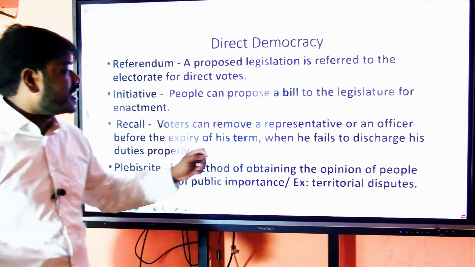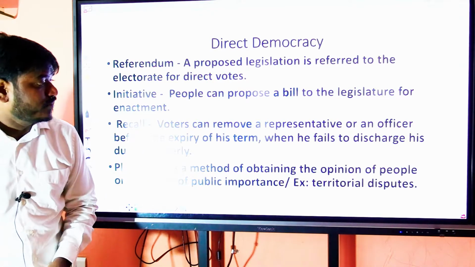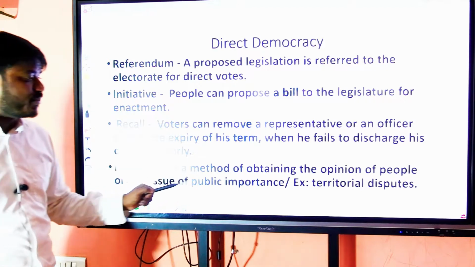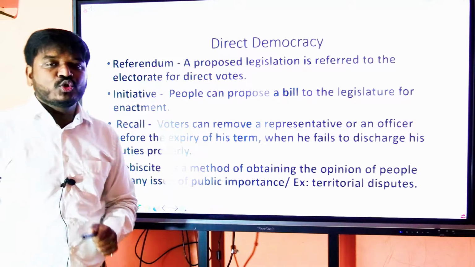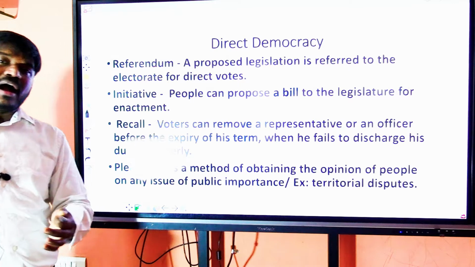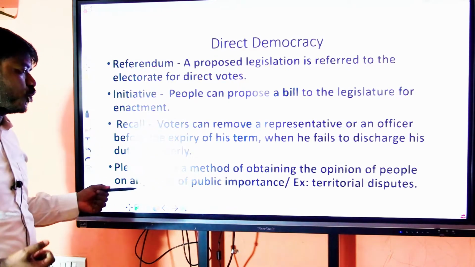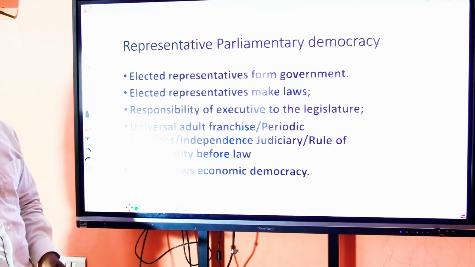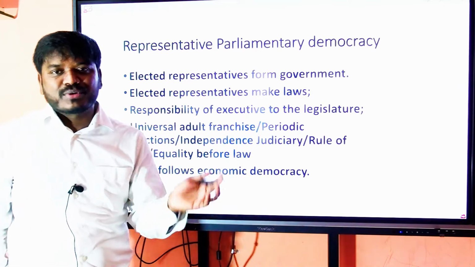And recall, voters can remove a representative or an officer before the expiry of his term when he fails to discharge his duties properly. Plebiscite is a method of obtaining the opinion of people on any issue of public importance. Of course, indirect democracy has another means of collecting public opinion, not through votes like it is done in direct democracy.